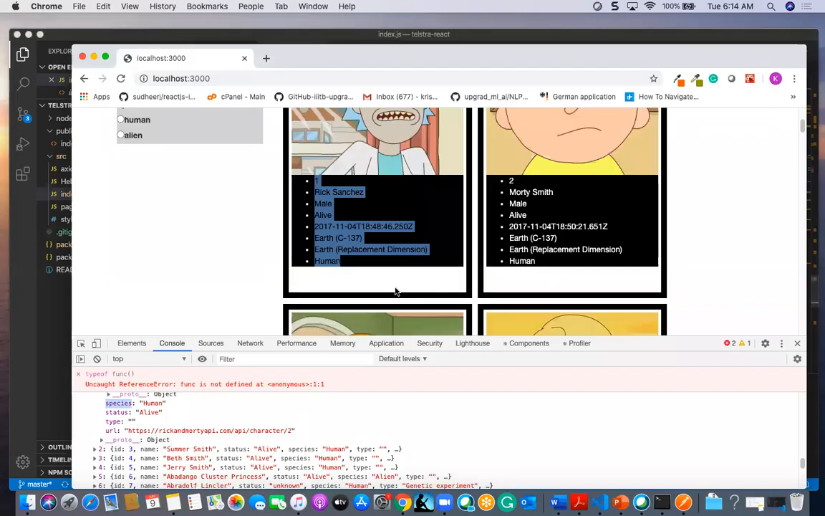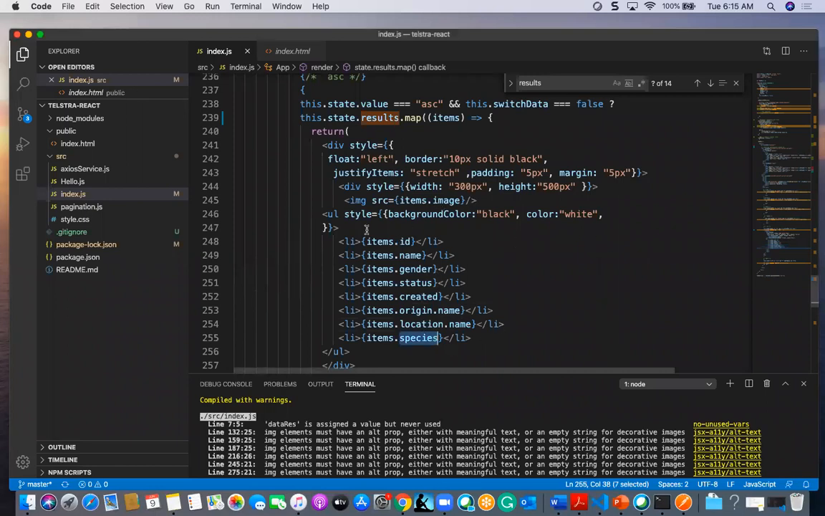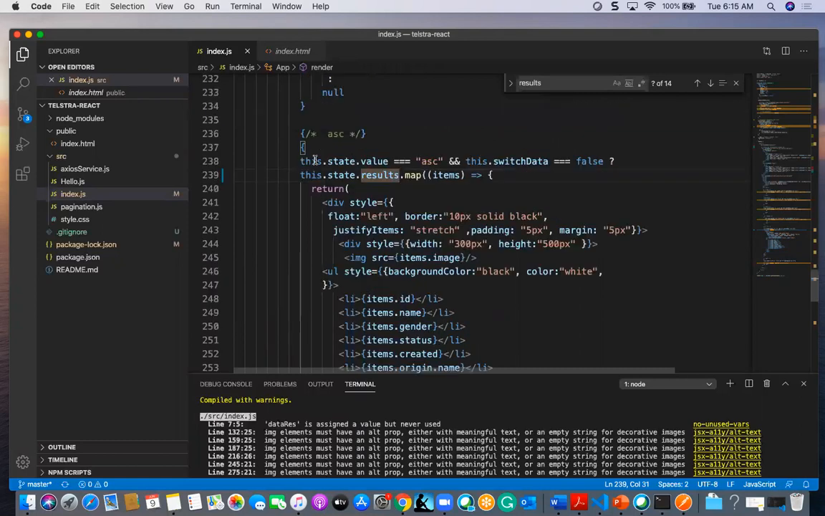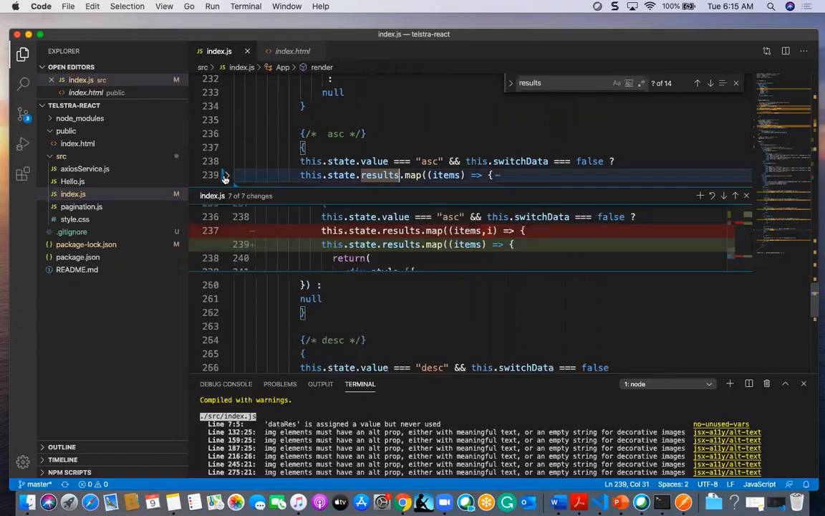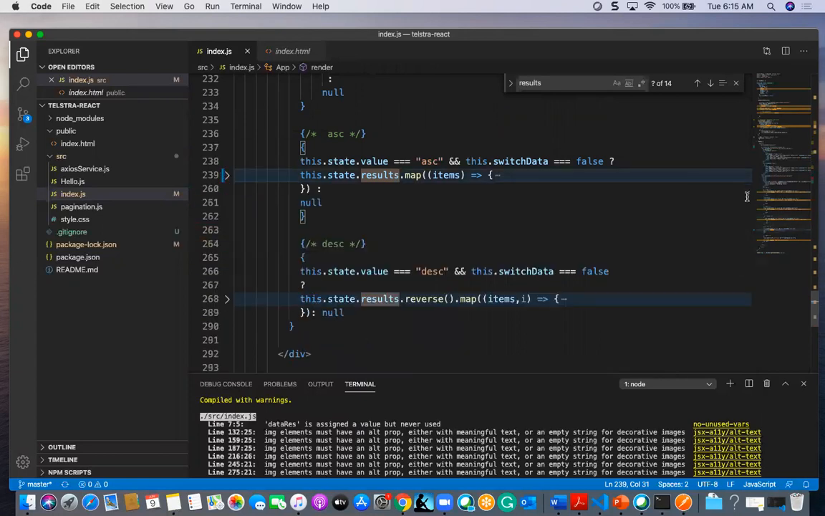So likewise, it will go and fetch all these details. Since I have taken it in the map, it will get all the results, and it will keep on sending the results for this dot state dot results, and finally we'll be getting all the details to the front end. That's how this loop is working.